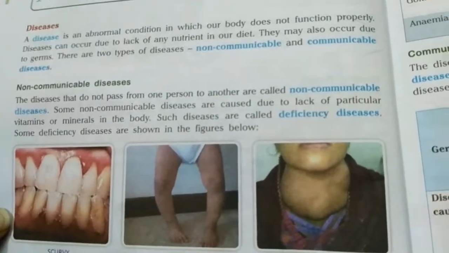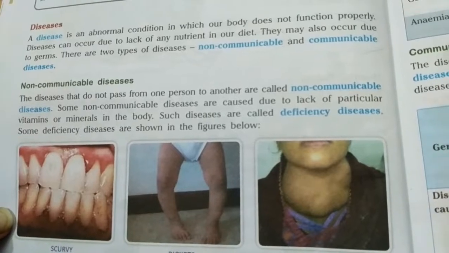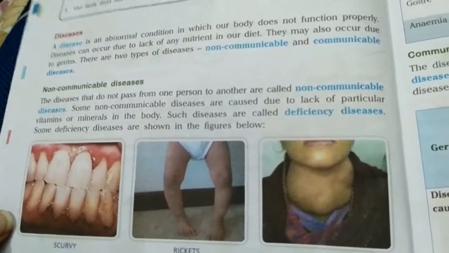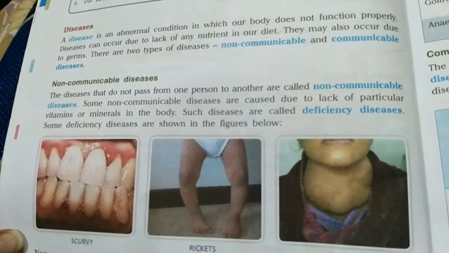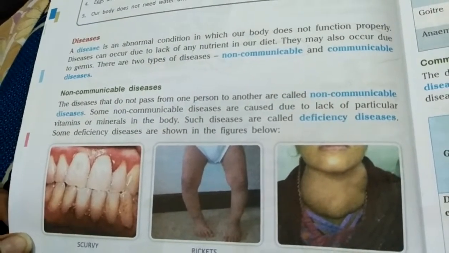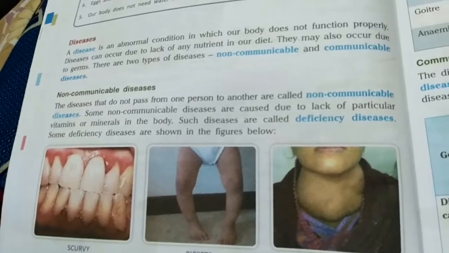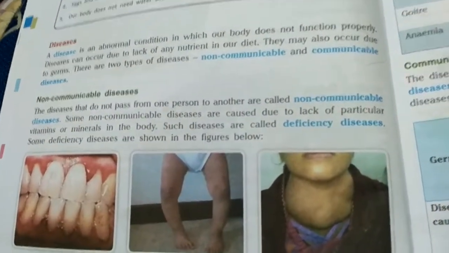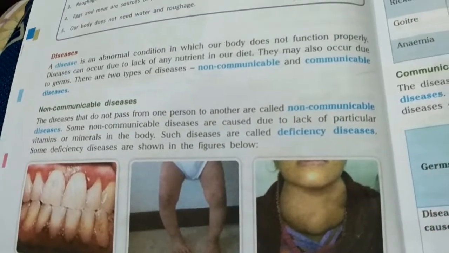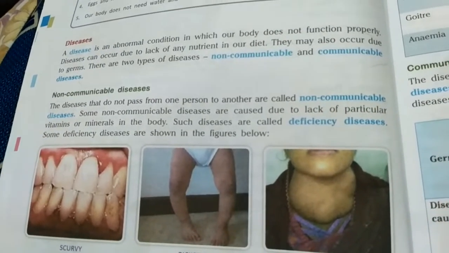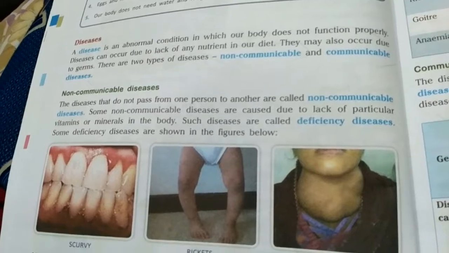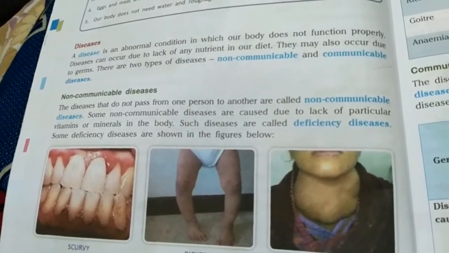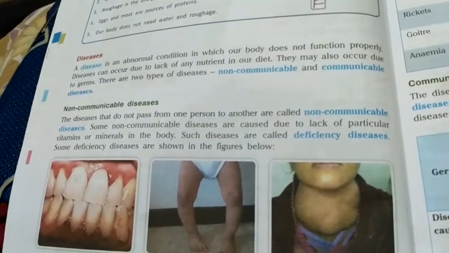But non-communicable diseases are those kinds of diseases which cannot spread from one person to another person. For example, scurvy, cancer, rickets. These are the names of some diseases which I have told you right now. They cannot pass from one person to another. If someone is suffering from cancer or some kidney related problem, that is a non-communicable disease because that is the disease of that person only. It cannot spread from that person to any other person.